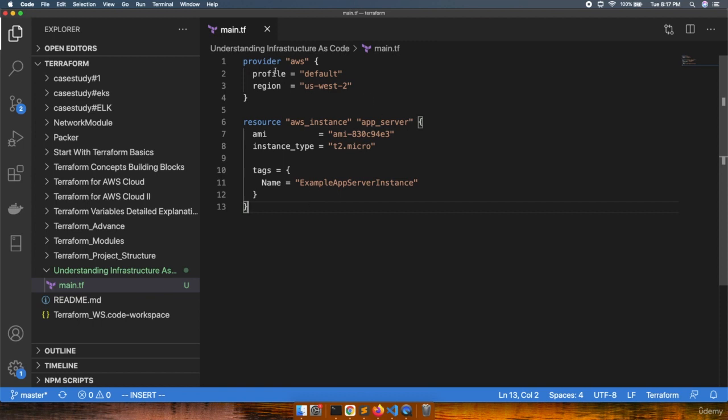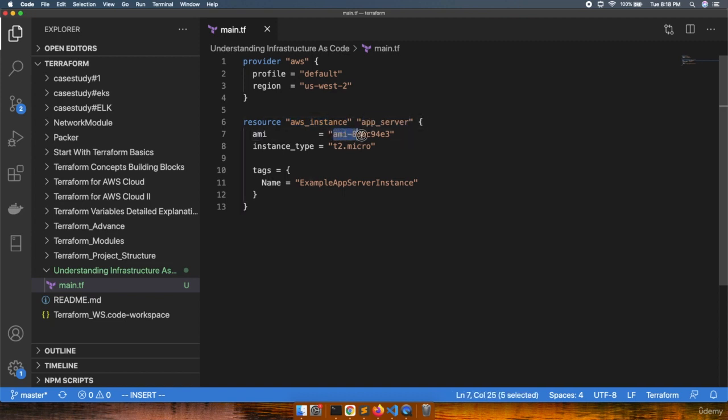Over here you can see we are declaring the provider AWS. It means we are going to use the AWS public cloud. In AWS we have the profile default and we are going to deploy the resources in us-west-2. What resources are we going to deploy? We are going to deploy a resource aws_instance, and that instance is going to be named app server.